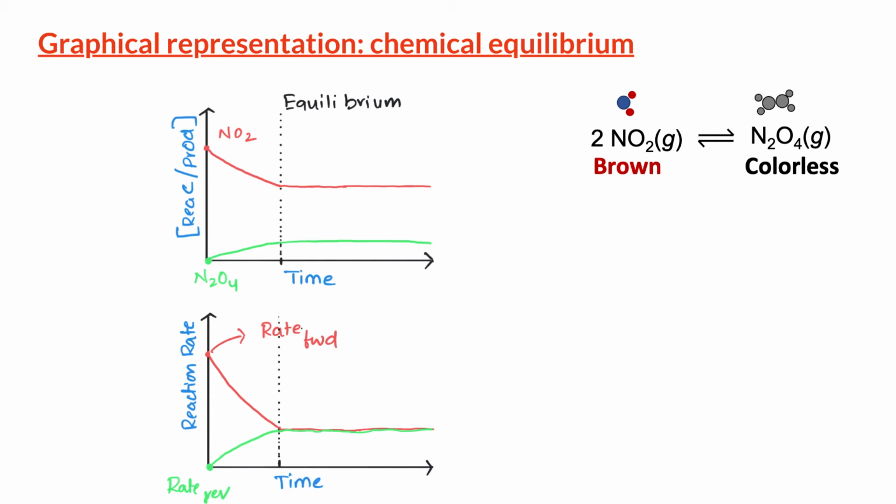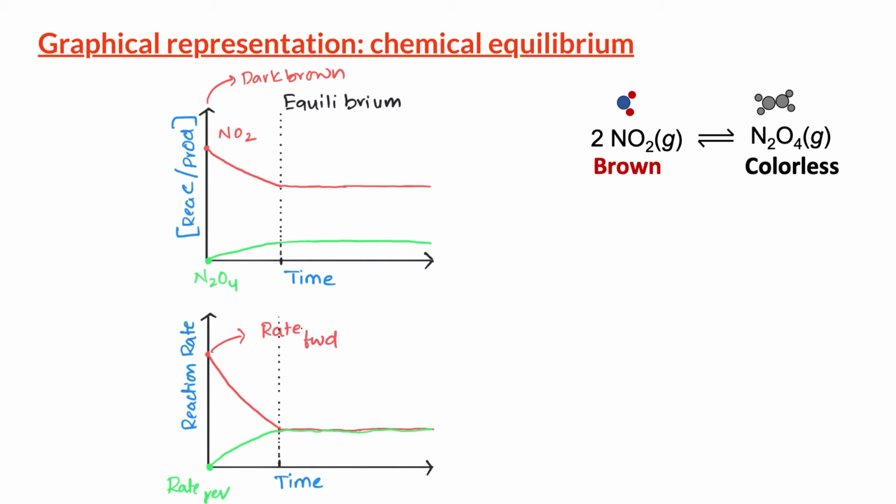Nitrogen dioxide is a brown color gas, whereas N2O4 is a colorless gas. When we start the reaction with NO2, the concentration of NO2 decreases and N2O4 increases over time. Therefore, at the beginning the reaction mixture appears dark brown in color because we only have NO2 at time t equals 0. Over time, since the concentration of NO2 is decreasing, the intensity of the brown color decreases.